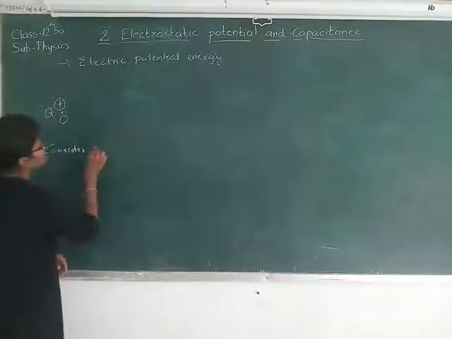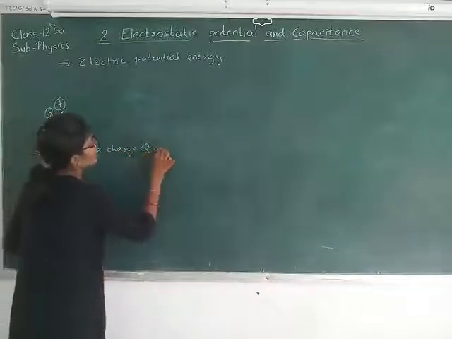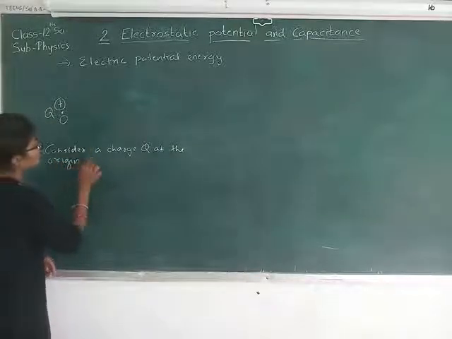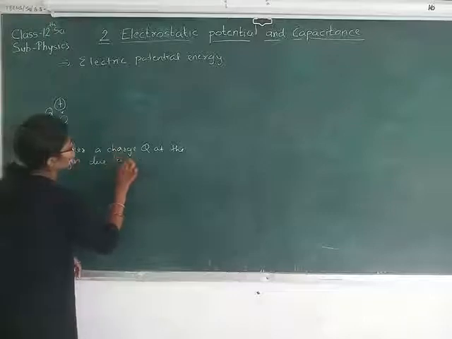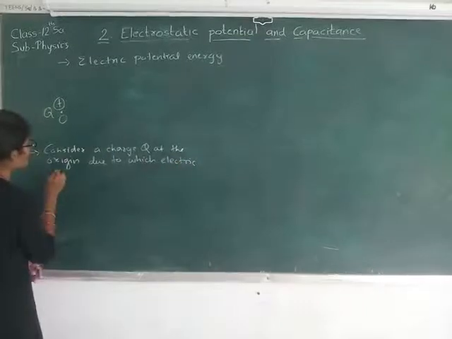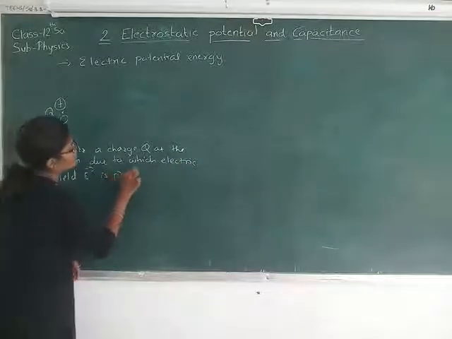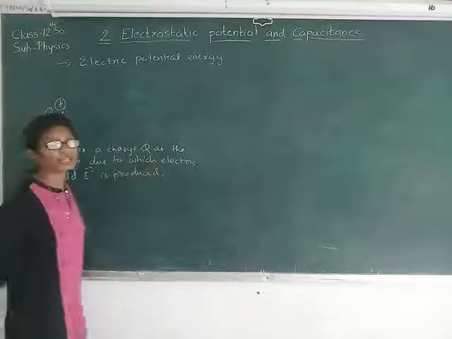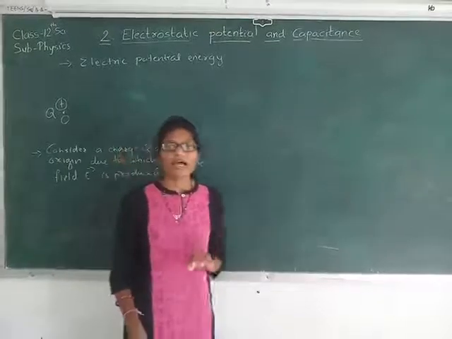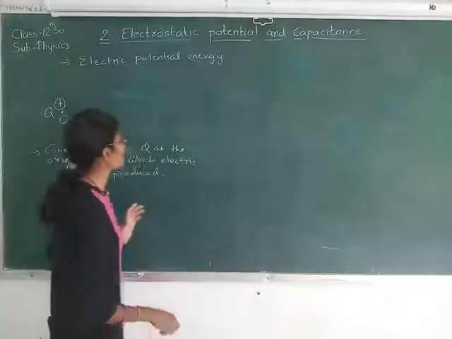Consider a charge Q at the origin, due to which electric field E is produced. Here we are considering the charge Q as the positive charge. It is placed at the origin, and due to this source charge, the electric field is produced around it.